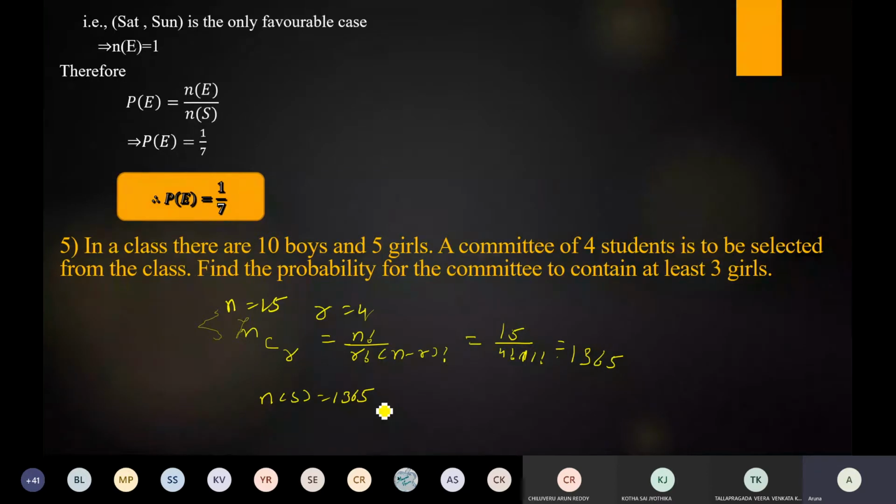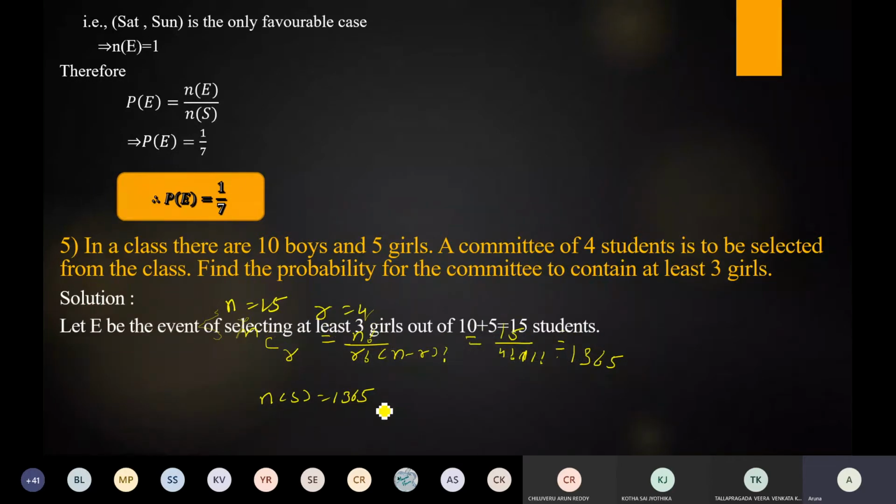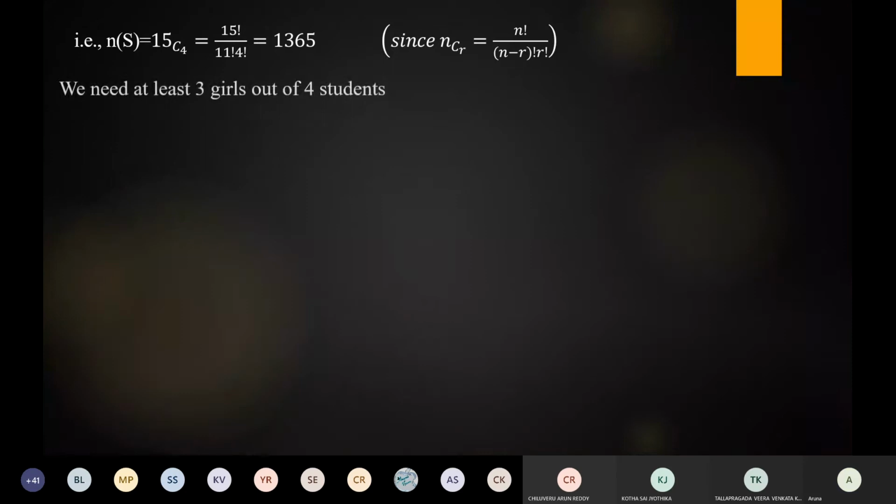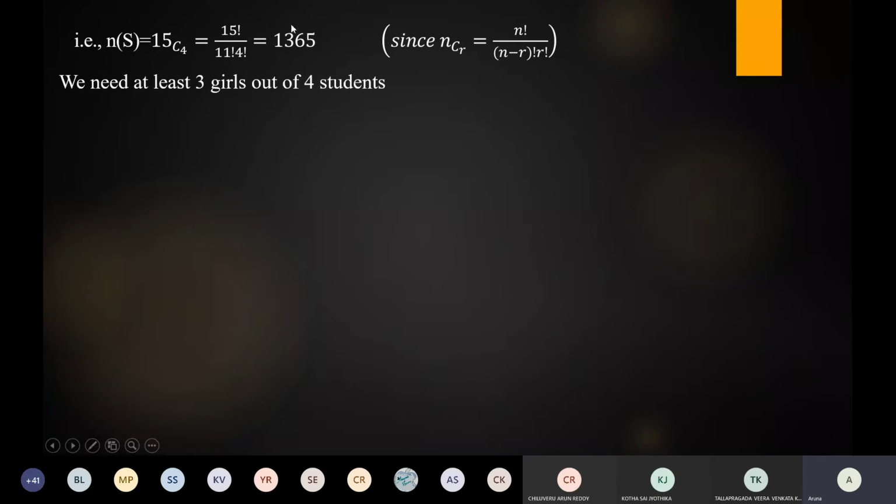Next we have to find out n of E. So how to find out n of E, later. First, listen to this one carefully. Let E be the event of selecting at least 3 girls out of 15 students, but we have to select 4 students only. So that's why take n of S. So n of S is equal to 15C4. By taking the formula, we get n of S is equal to 1365.